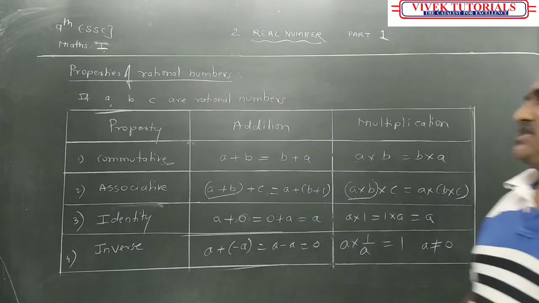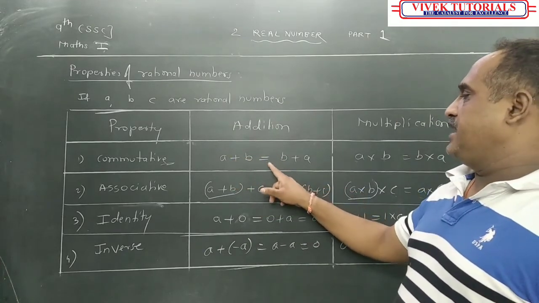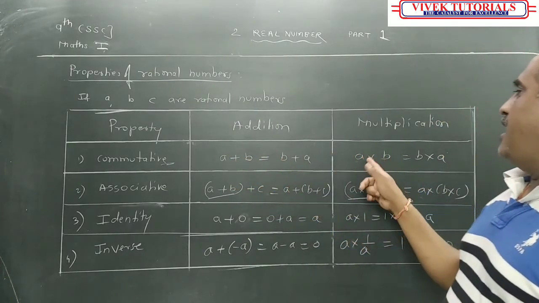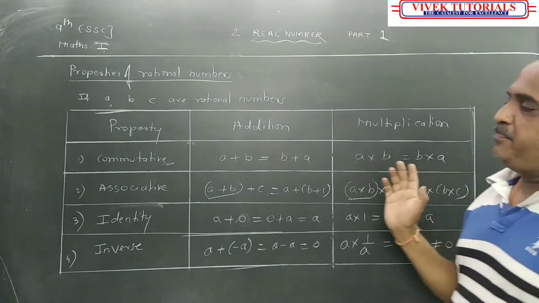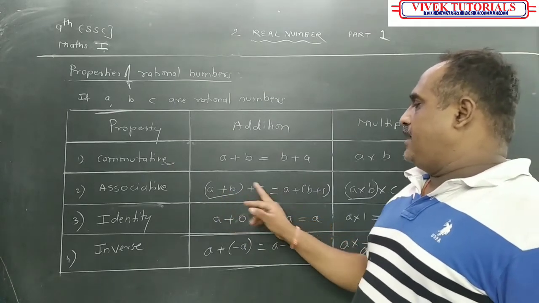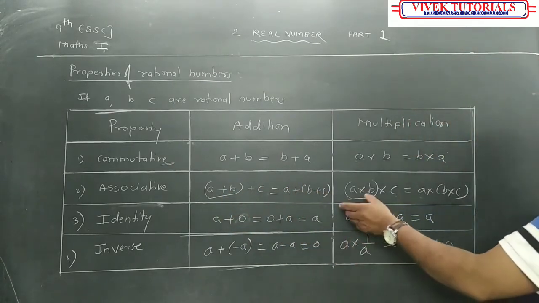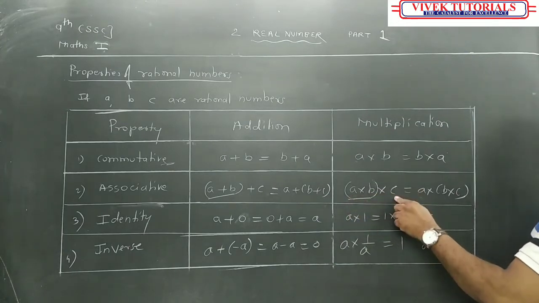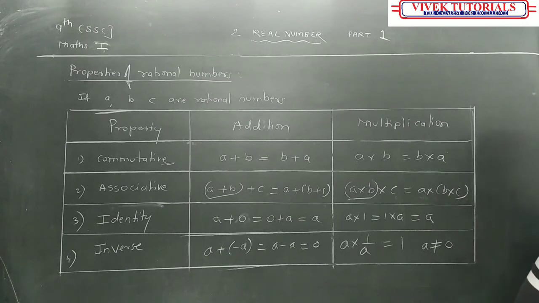First property is the commutative property. What is the commutative property? a plus b is equal to b plus a. And for multiplication, a into b is equal to b into a. Associative property: (a plus b) plus c is equal to a plus (b plus c). And (a into b) into c is equal to a into (b into c).